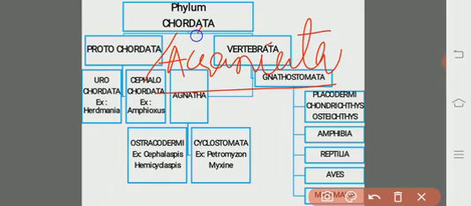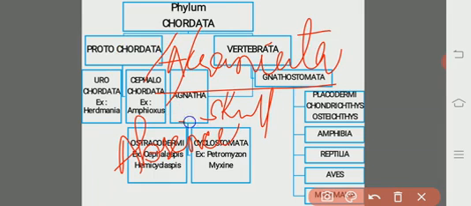A means absence of. Cranium means skull. So the organisms included under the Protochordata lack a skull.